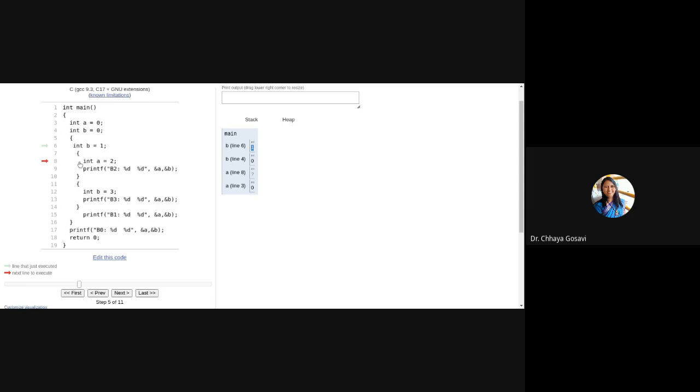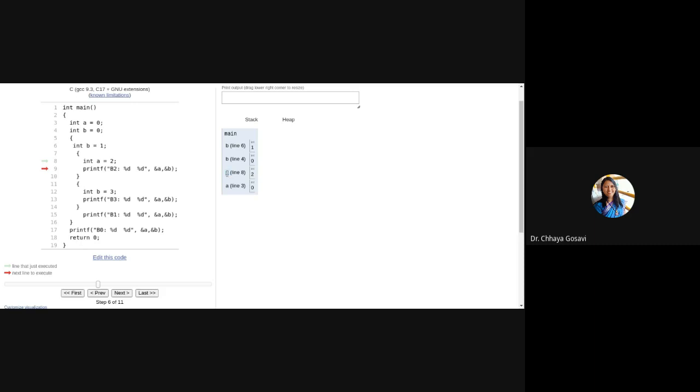Now again we are in block B0, B1, B2. This is block B2. One more location is created for variable A. Its value is 2. So when we are executing this print statement in B2, the value of A it will take from line number 8, that is A is equal to 2, and B it will take from line number 6, that is B is equal to 1.